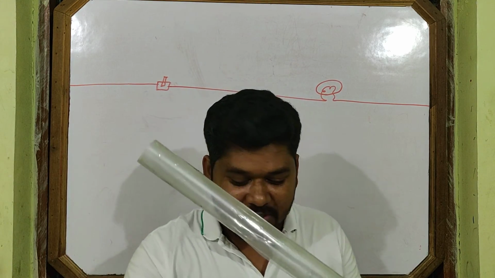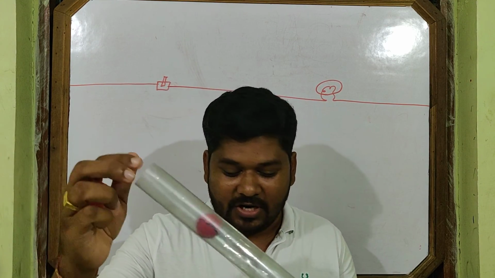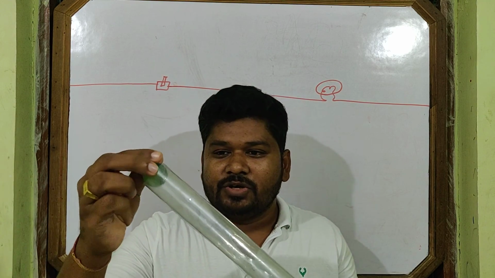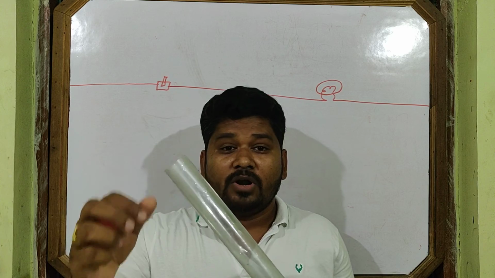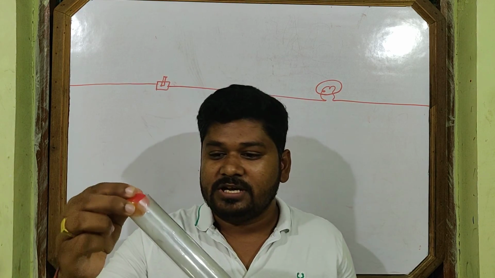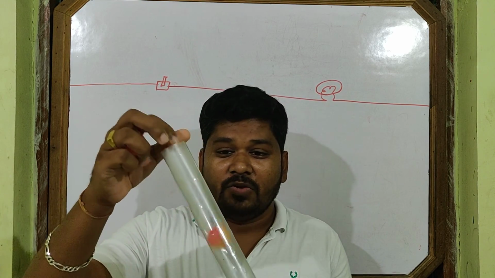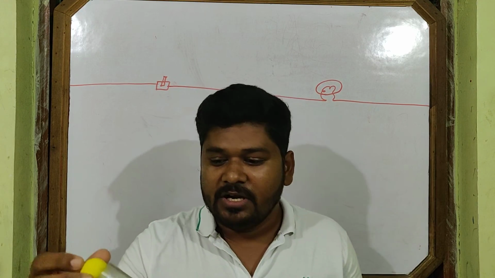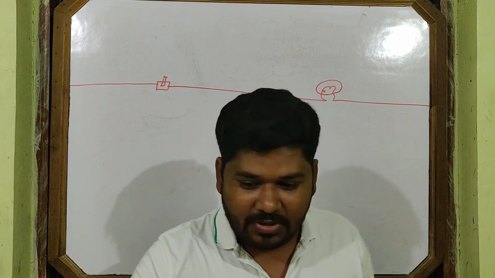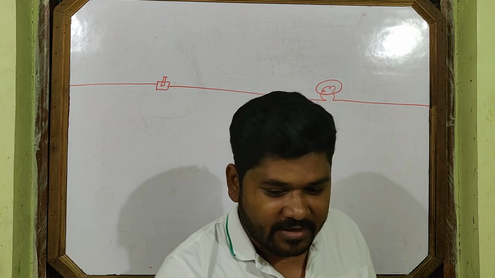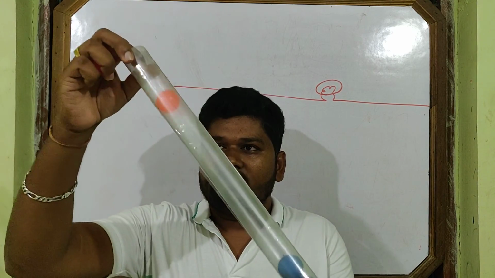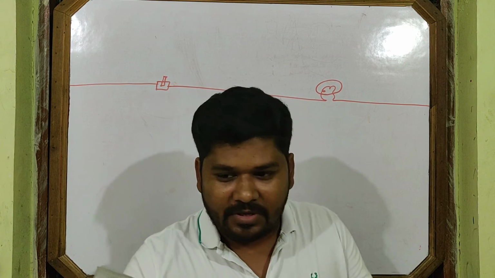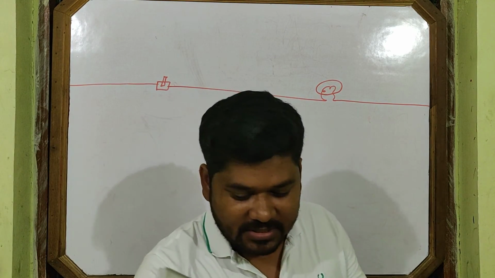If you take a copper conductor, there are 10 to the power 29 free electrons per meter cube. This is the free electron density of copper. It is full of electrons like this.